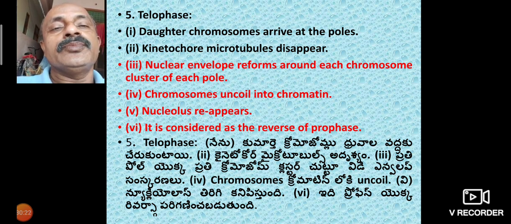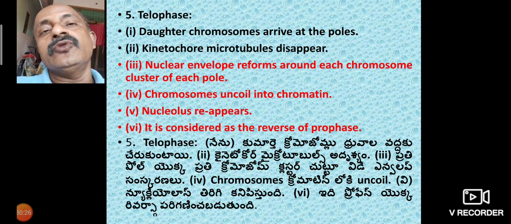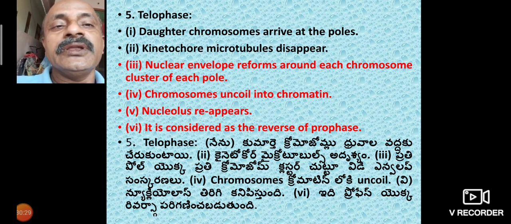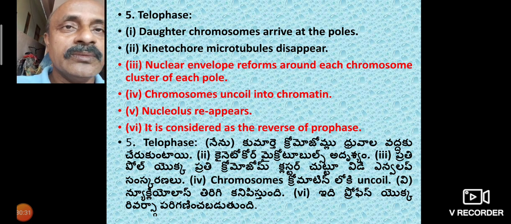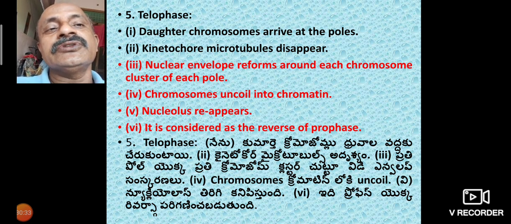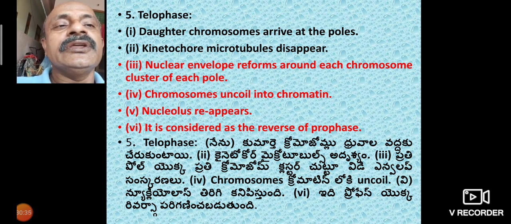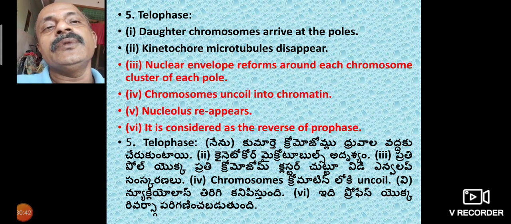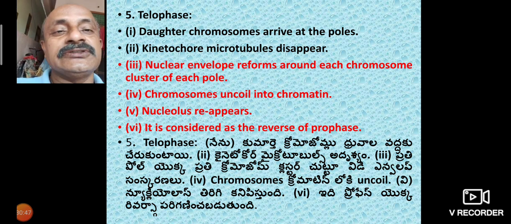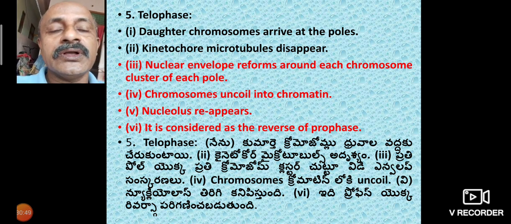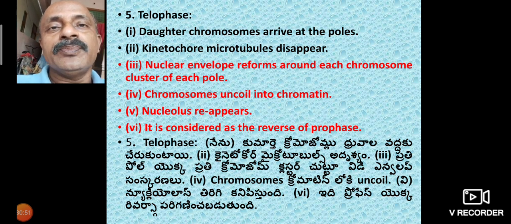The reverse of prophase is also called telophase. In prophase, the nucleus disappears, but here the nucleus reappears. In prophase the chromosomes coil, but here they uncoil into chromatin. The nuclear envelope appears around the chromosomes at each pole, but it disappears in prophase. So this is the differentiation of prophase and telophase; they are opposite.